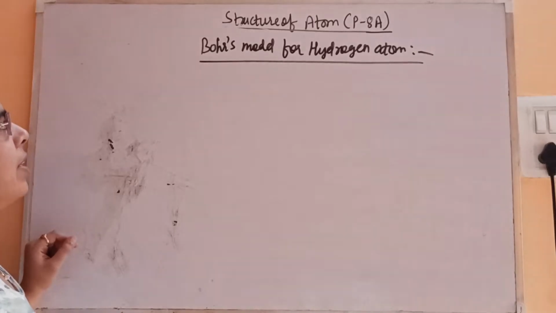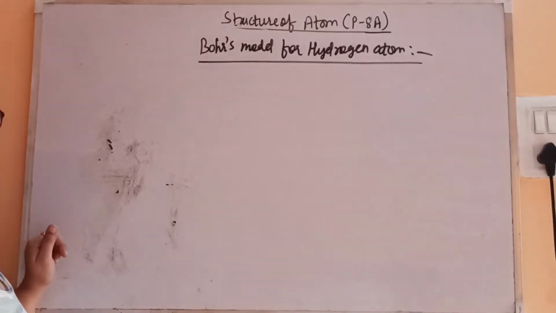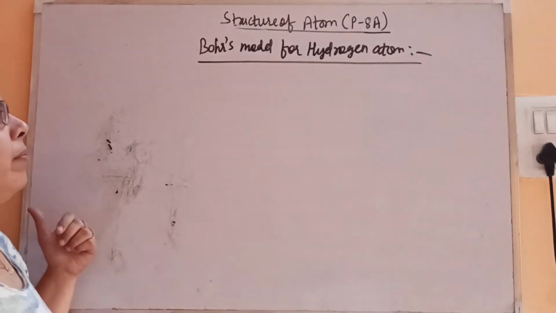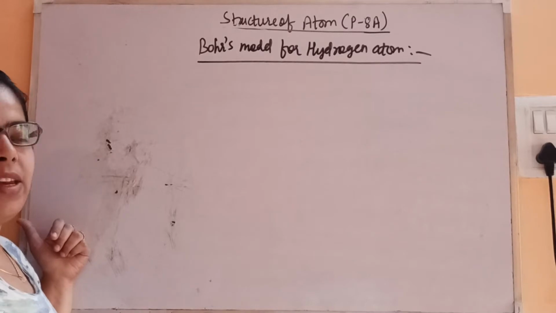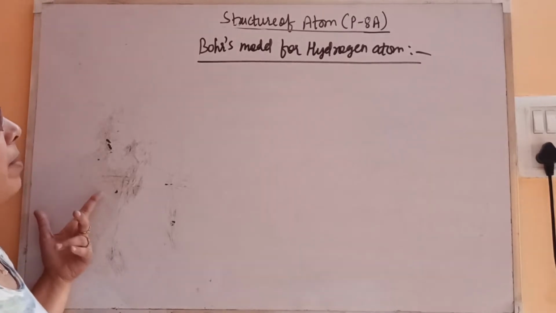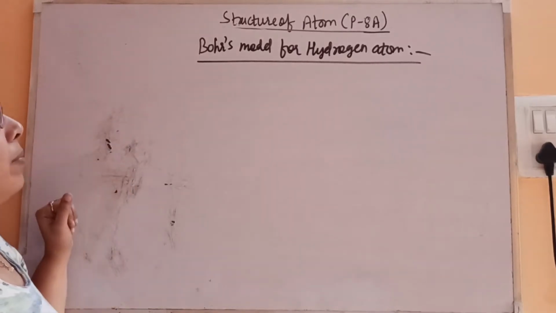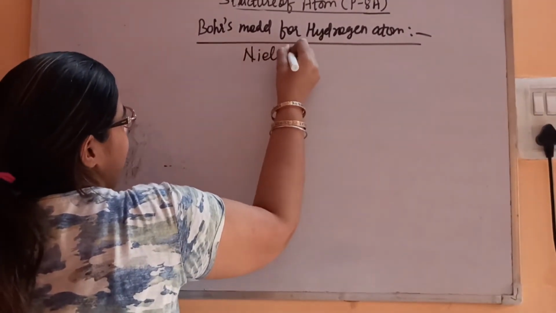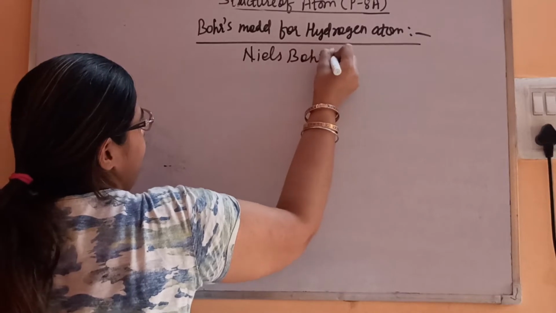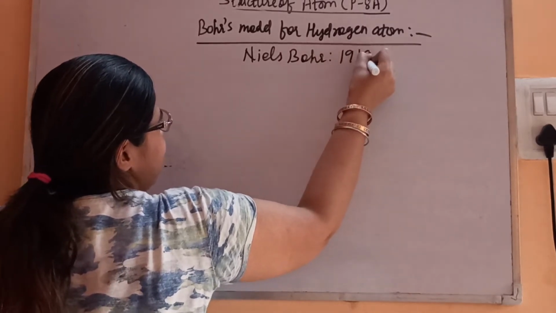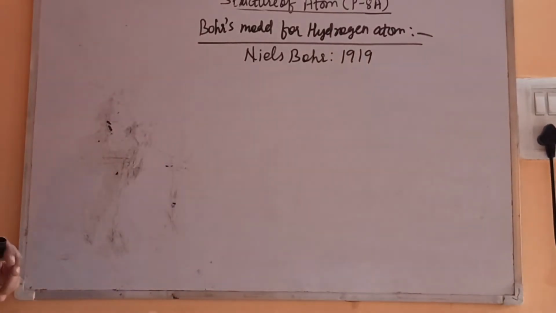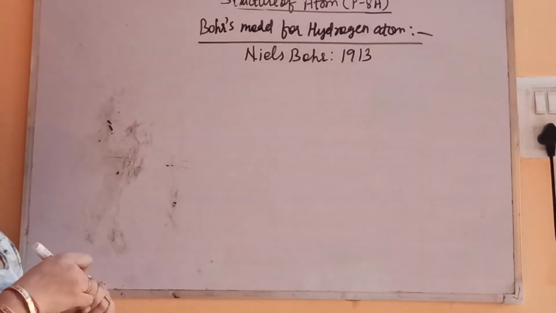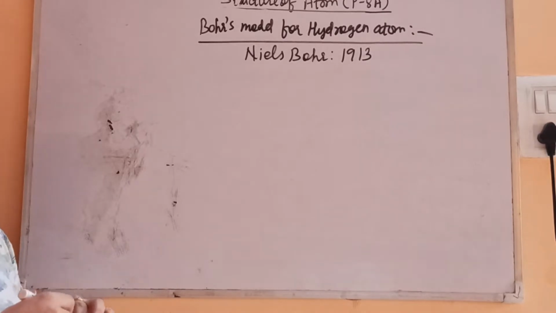Students, welcome back. So we were talking about the limitations of the Rutherford model of the atom. We find that he has not been able to explain the stability of the atom. So in order to overcome his limitations, Niels Bohr gave the Bohr model in 1913, especially for the hydrogen atom.